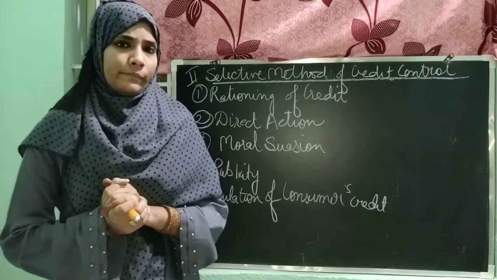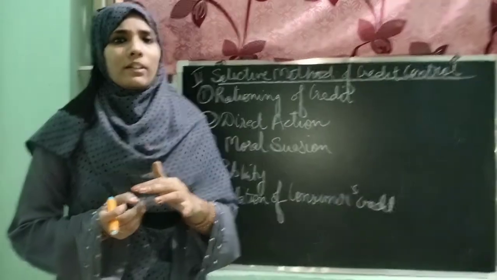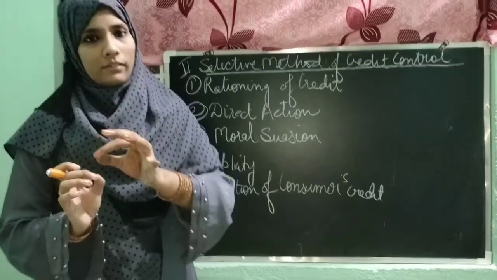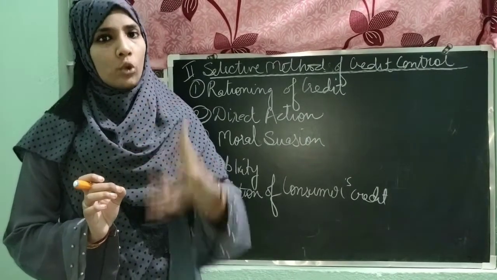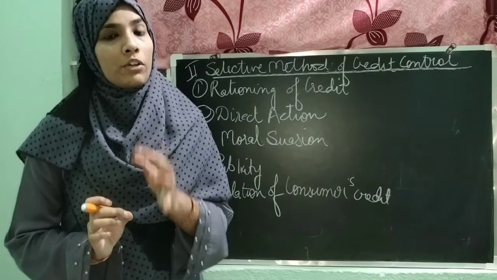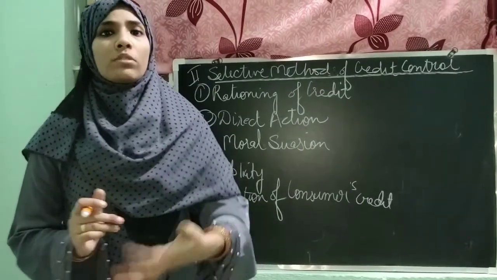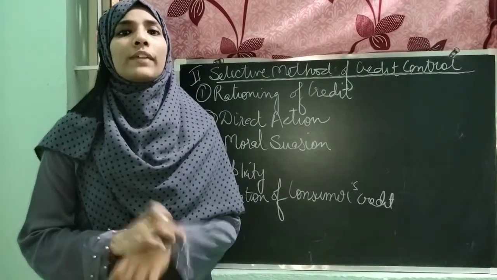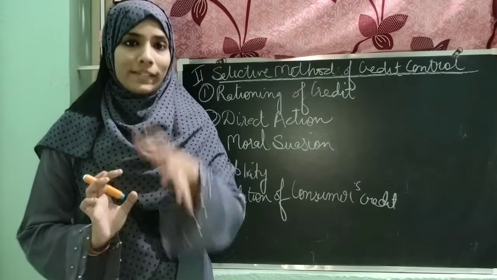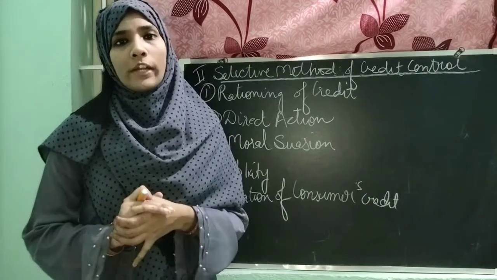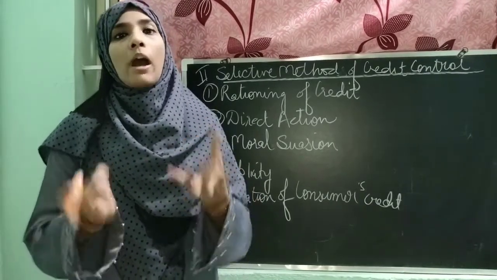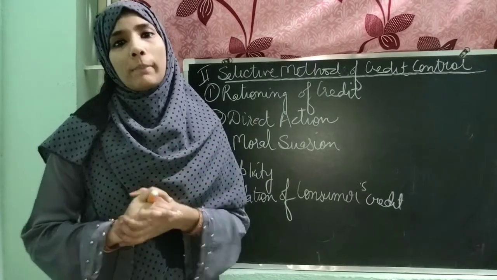So what does it mean? In this, the RBI or the central bank sets an amount of loan which can be given to the public by a commercial bank. Let's suppose the RBI says that you can give only 10 lakh rupees to the public in the form of loan. It is a very simple point to understand: the RBI is just setting the amount of loan which can be given to the public.